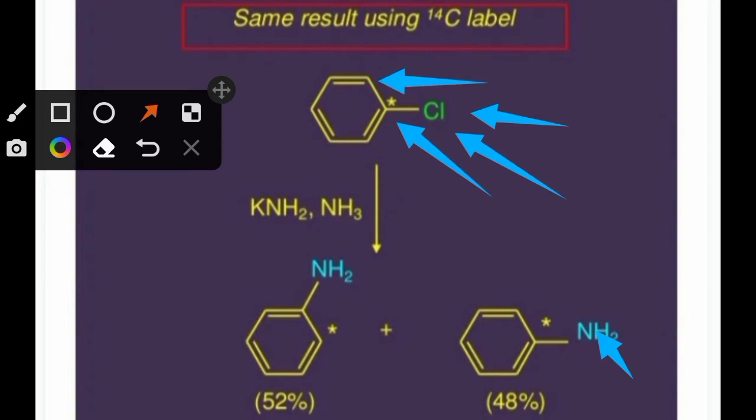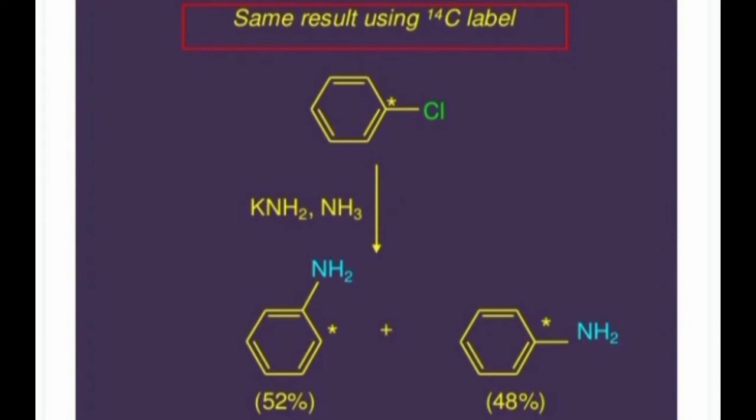The other structure is obtained where this carbon gets bonded with NH2. That means this carbon is adjacent to the carbon which was bonded with Cl. In such a way, students, the benzyne aromatic nucleophilic substitution takes place.